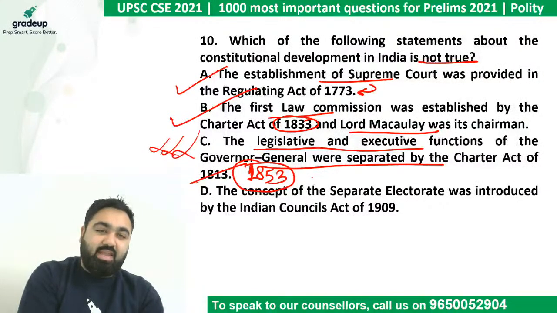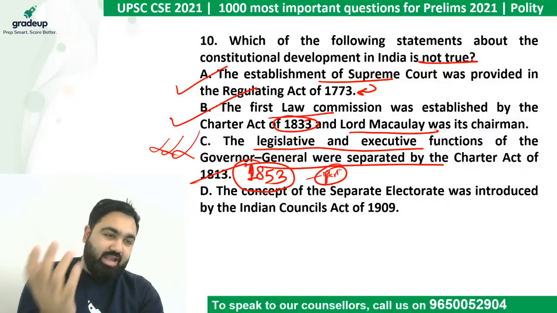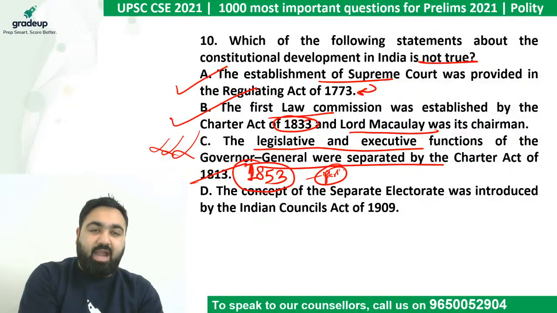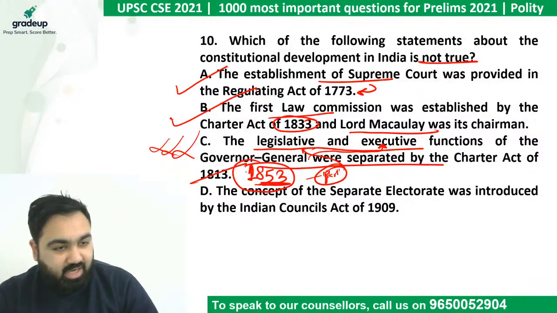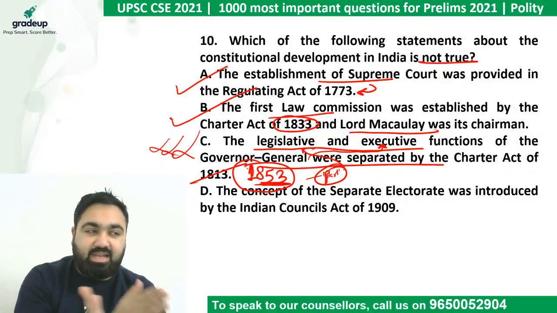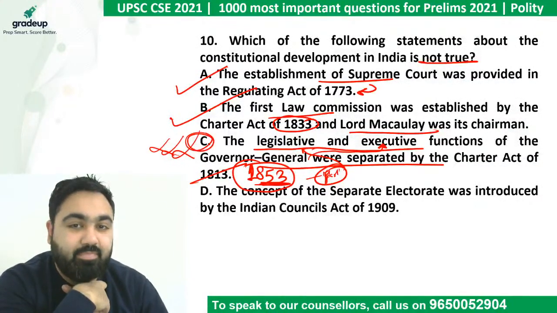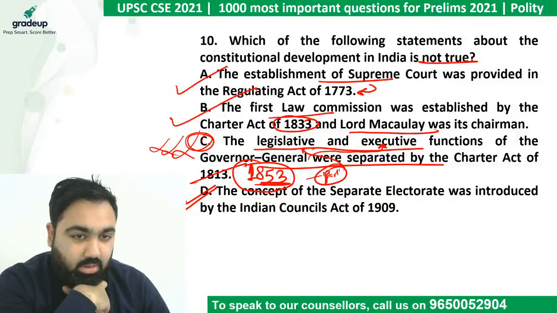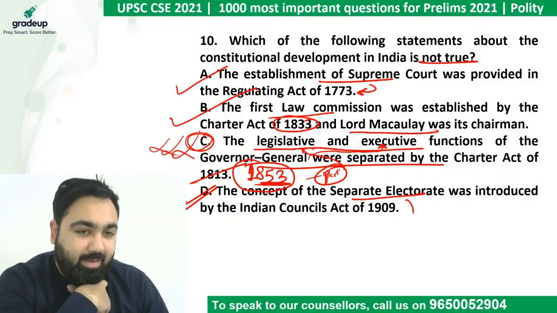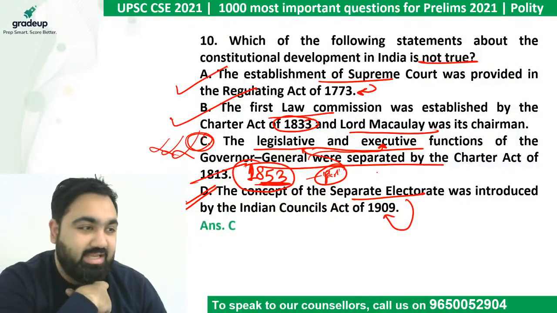In 1853 Act, we had a parliament-like system that was set up. A legislative council at the center was given legislative powers, and the Governor General's council was given the executive powers. So, the separation of powers of Governor General between executive and legislative happened in 1853. And that is why the answer is C. D is also correct. Separate electorate came up in 1909. So the correct answer here is C.